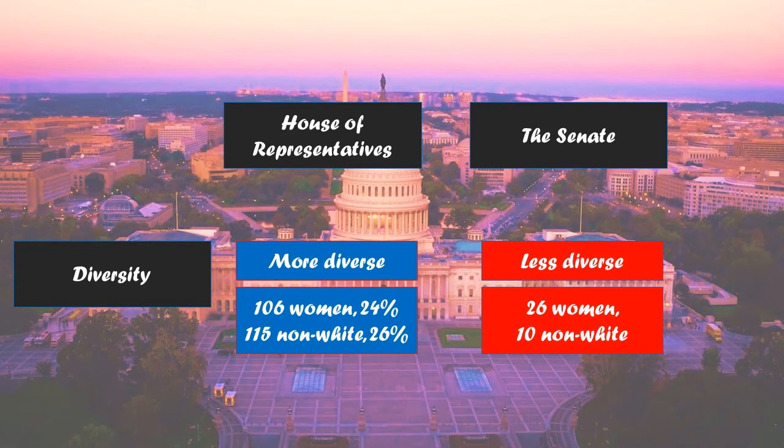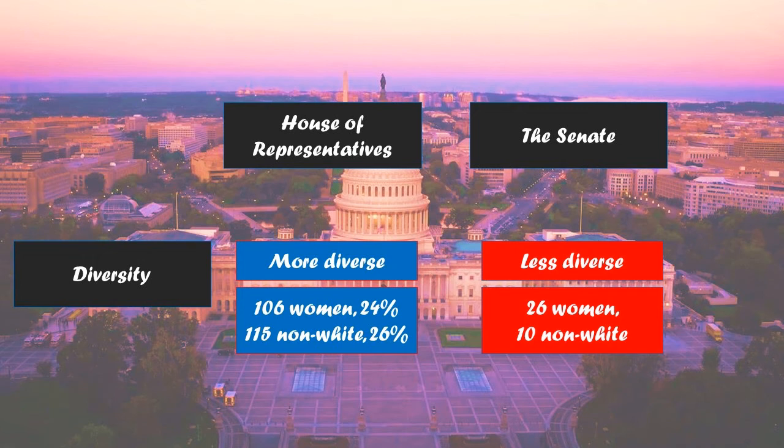As of the 116th Congress, and that will probably continue to move in that direction with the 117th Congress, there's definitely more diversity in the House of Representatives. In the Senate, there's less diversity. We do have the highest number of women and the highest number of non-white senators ever. So we have 10 senators who are non-white at the moment. We have 26 women. So that means we have a 74% male and a 90% white Senate.